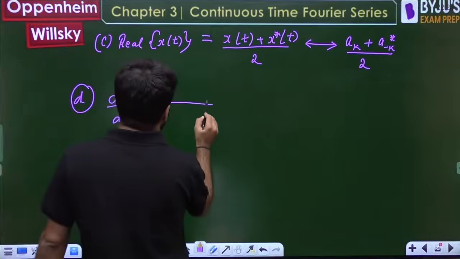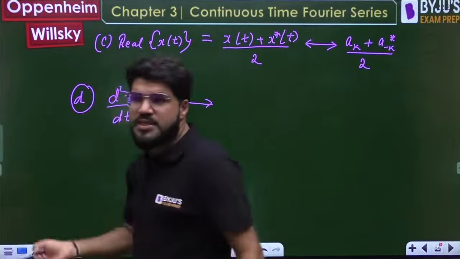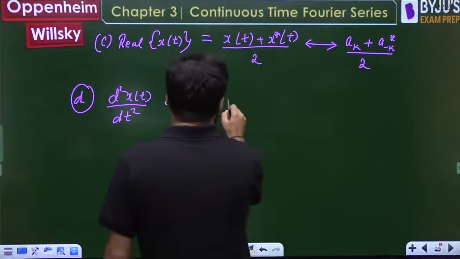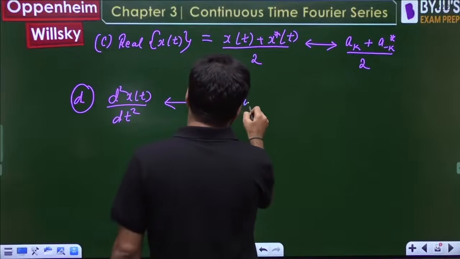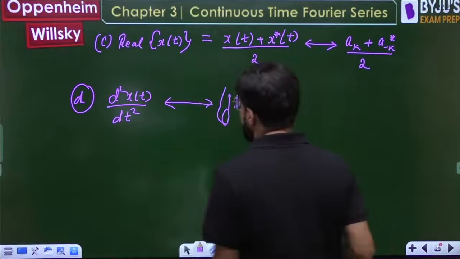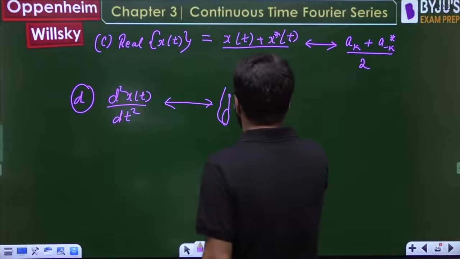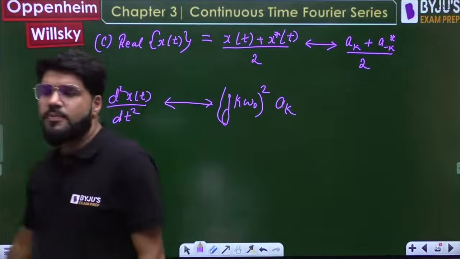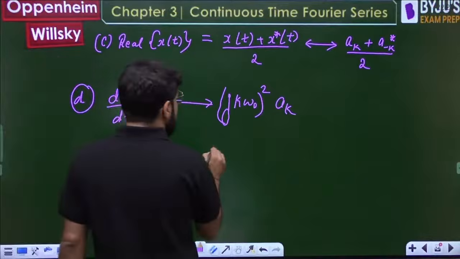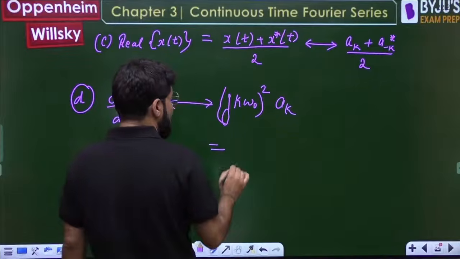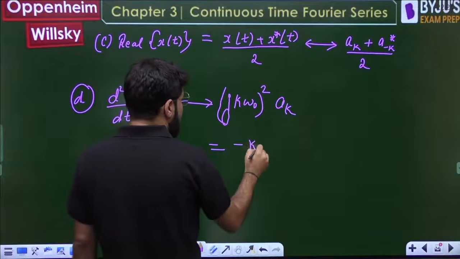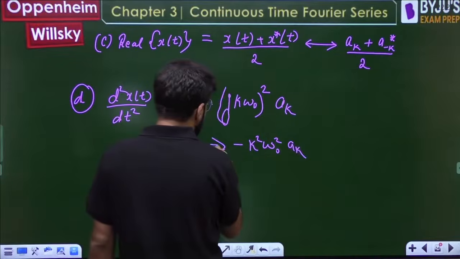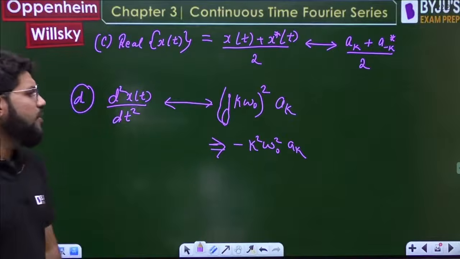Okay, now the first derivative will introduce jk omega naught. The second derivative will introduce jk omega naught whole square. In general, the Fourier series coefficients are (jk omega naught) to the power n if it is the nth derivative. Here it is the second derivative, so (jk omega naught) whole square into ak. So j square will be minus 1 actually. So minus k square omega naught square ak. That is the answer.